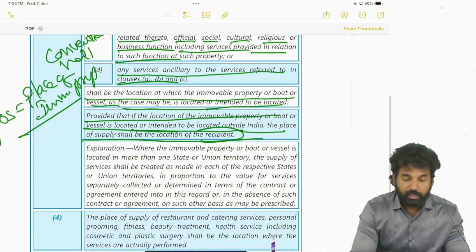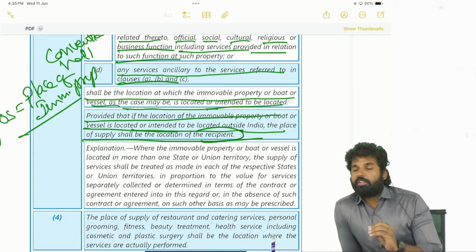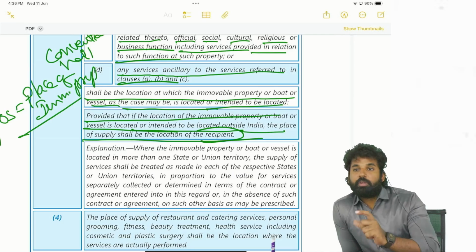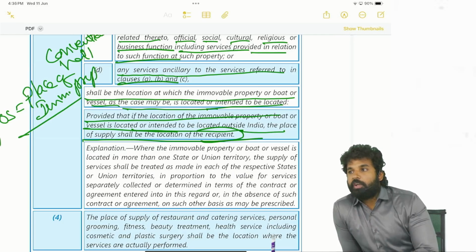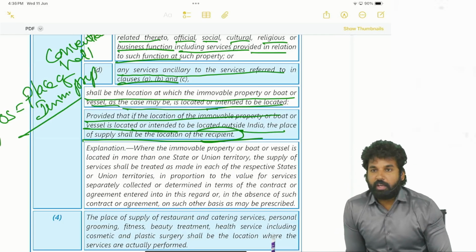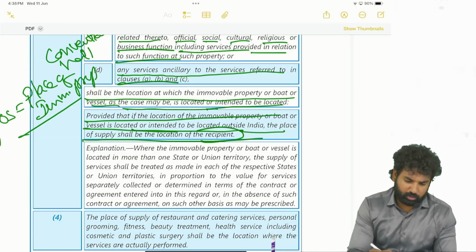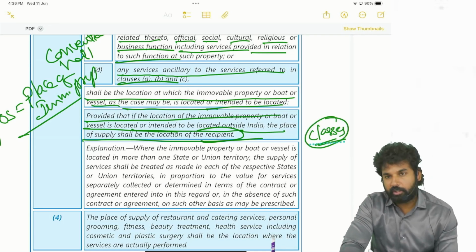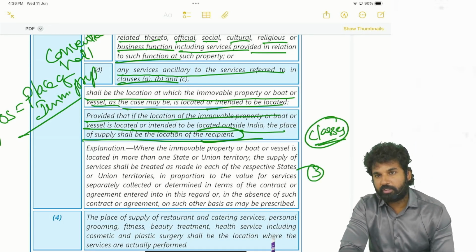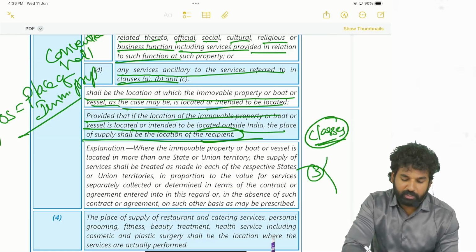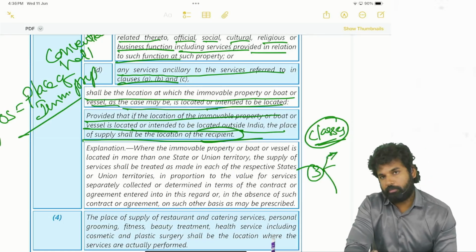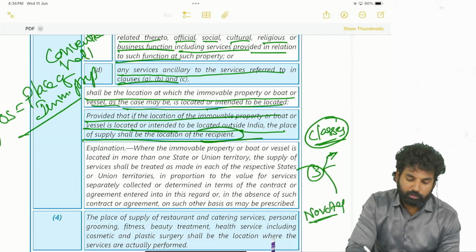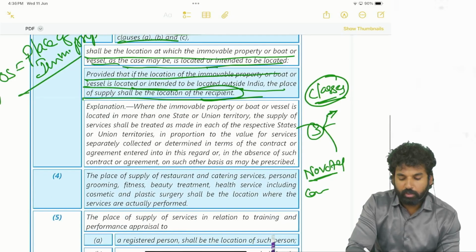Next, explanation. Sometimes we are availing the service of immovable property, but the services have been scattered over different states. If we are arranging these classes in 3 different cities, we are going with only one hotel. Let's say Novotel. In Novotel, a convention hall or a conference hall has been booked.